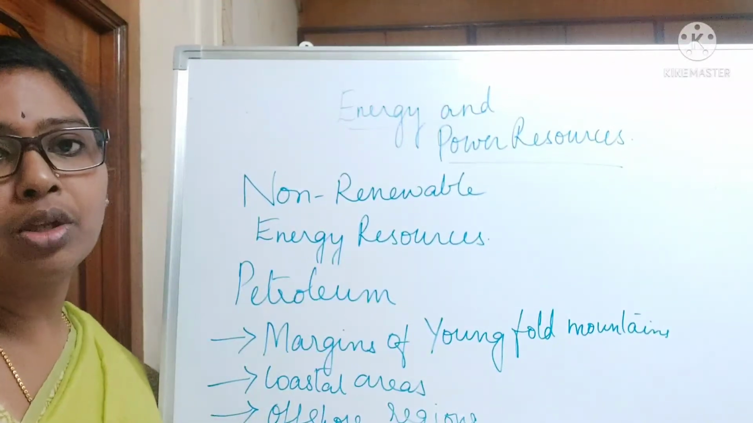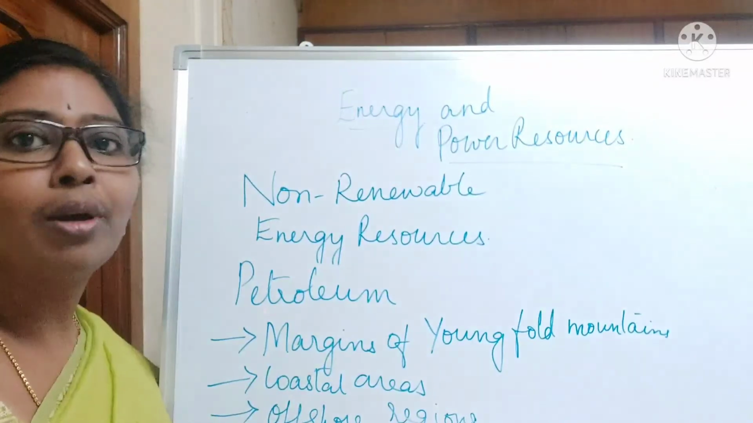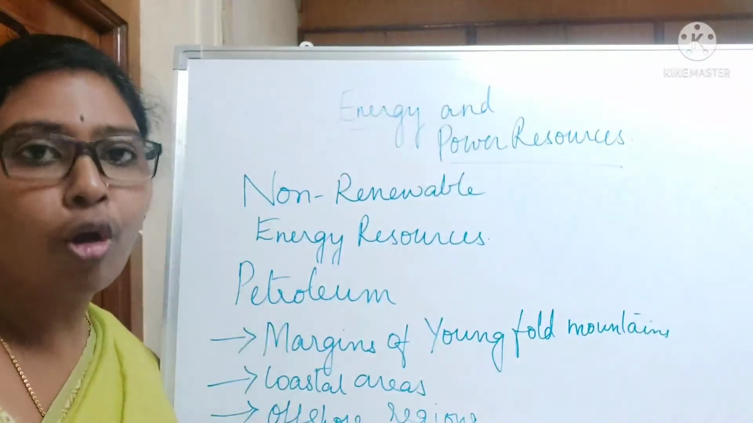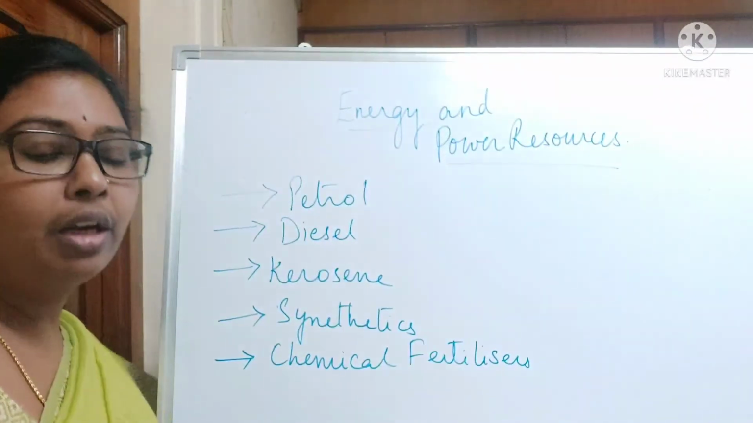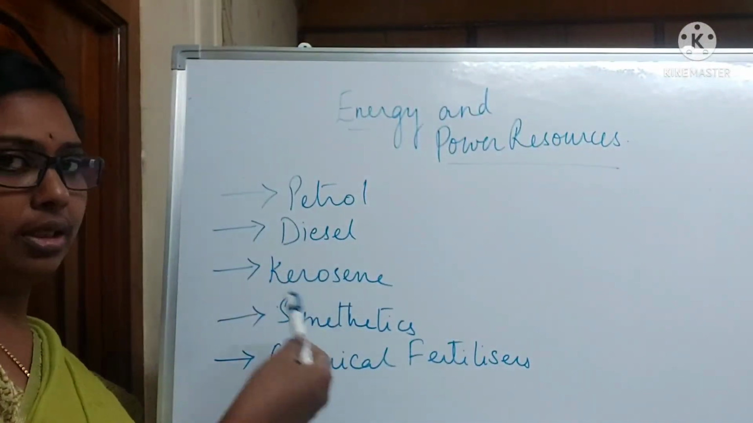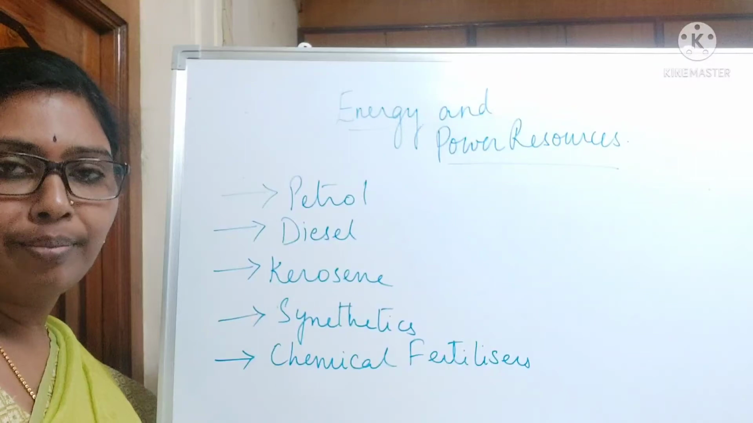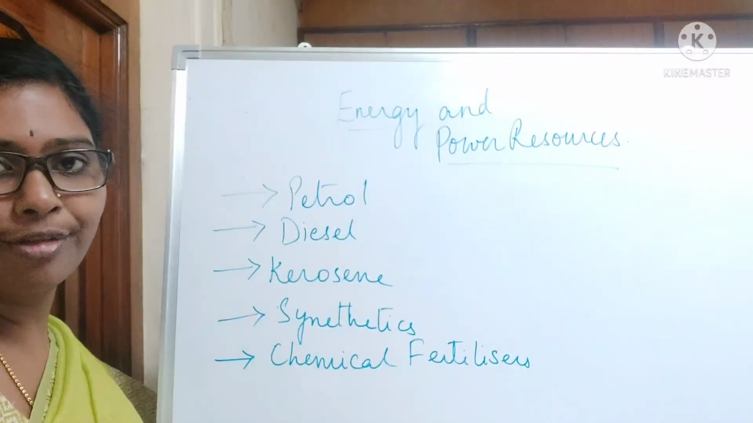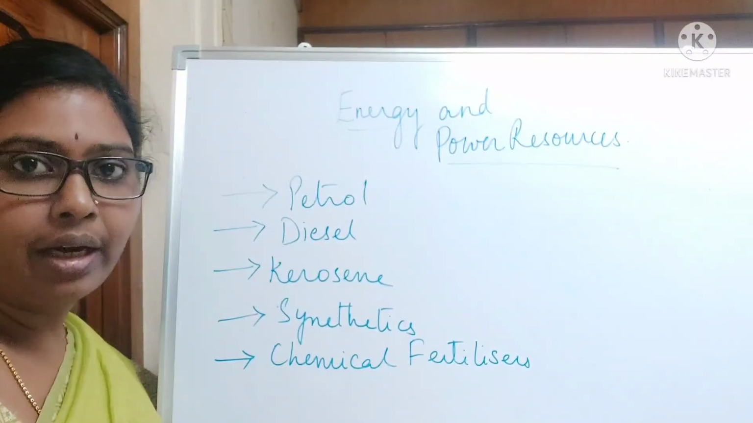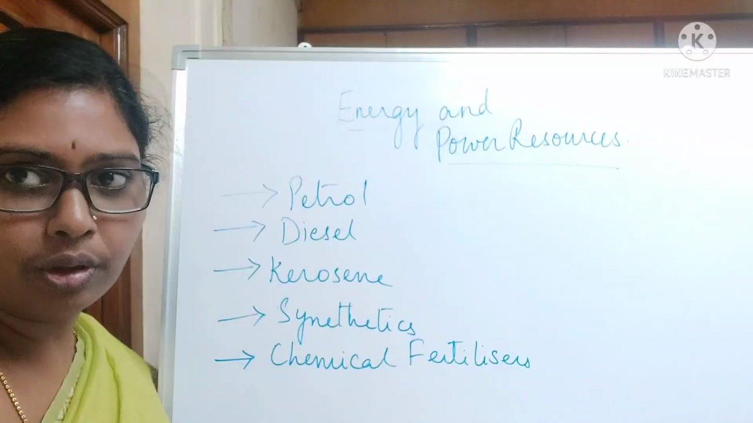This petroleum is also known as black gold because it is put to many other uses. Petroleum is derived from crude oil. From crude oil, not only petrol is derived, but diesel, kerosene, synthetic fibers, and chemical fertilizers are also byproducts of petroleum. That is why this is known as black gold. So we have a responsibility of conserving petroleum also.